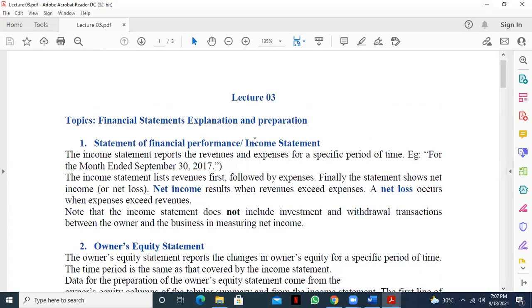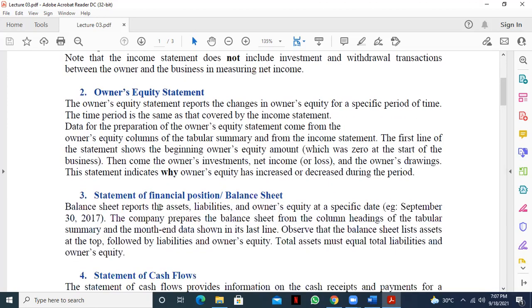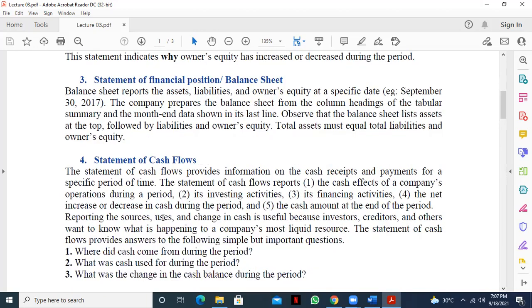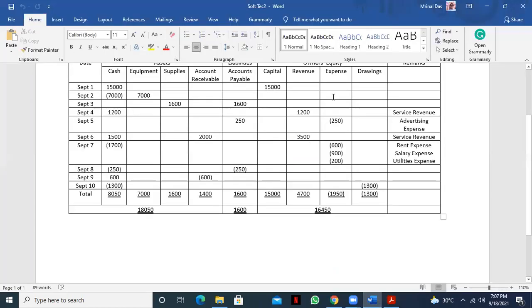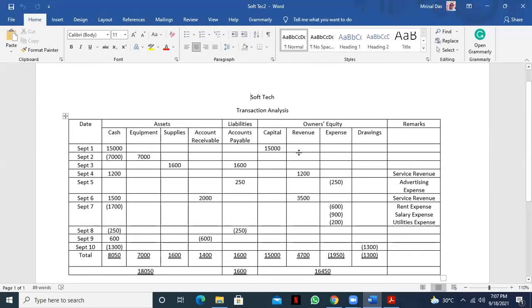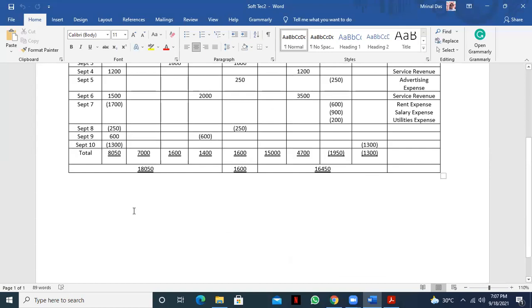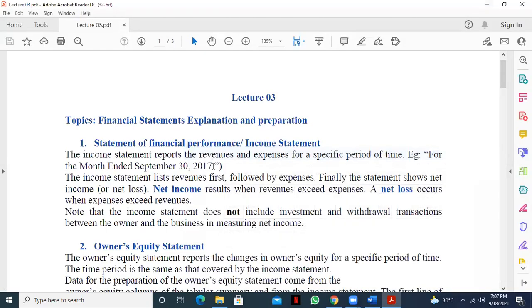We'll prepare the statement of financial performance, or we also call it income statement, owner's equity statement, statement of financial position or balance sheet, statement of cash flow. So these 4 statements we'll prepare from this transaction analysis. Okay, so let's see. First of all, we'll discuss the statement of financial performance or income statement.